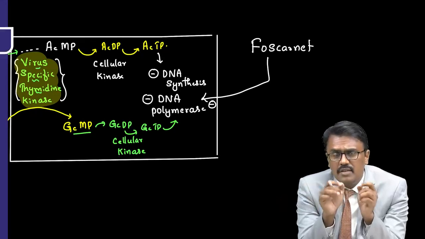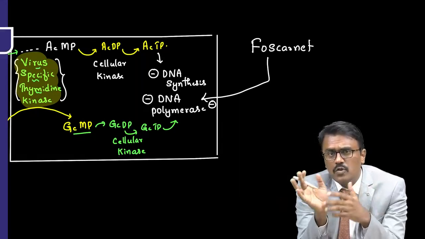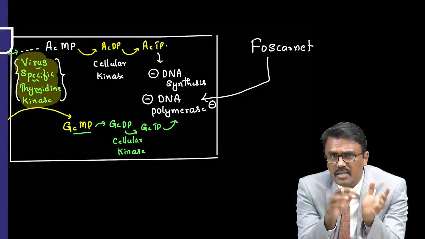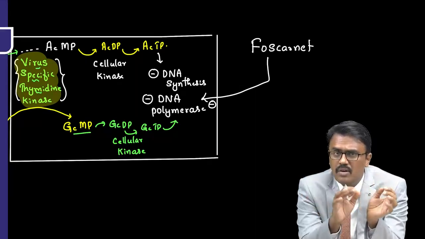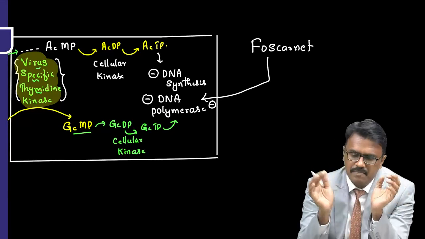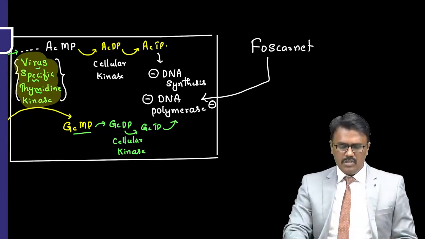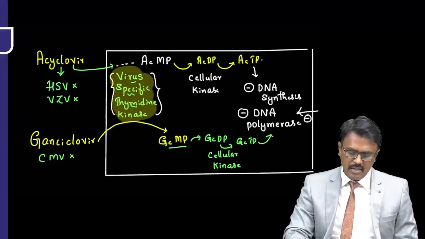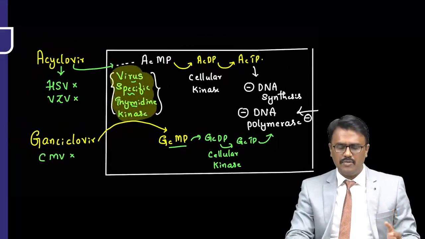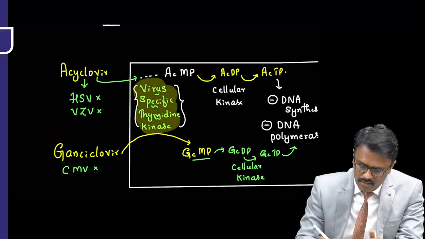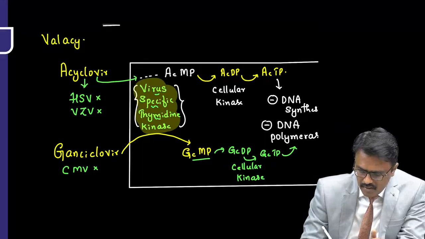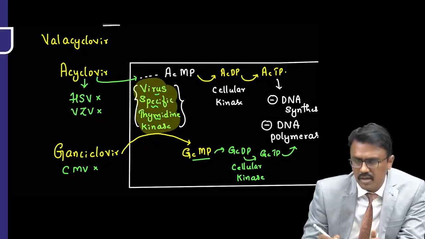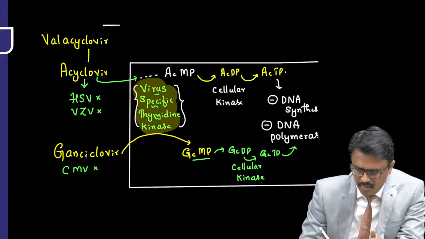If there is ganciclovir resistant cytomegalovirus, the drug of choice is foscarnet, because even if the enzyme is mutated, it can inhibit the enzyme, that is DNA polymerase, without becoming active. That's the specialty. Now, acyclovir and ganciclovir are very short acting, so we have to give them as prodrugs. For example, we have valacyclovir. It has a better pharmacokinetic profile and is longer acting. After metabolism, it will become acyclovir. So it's a prodrug.